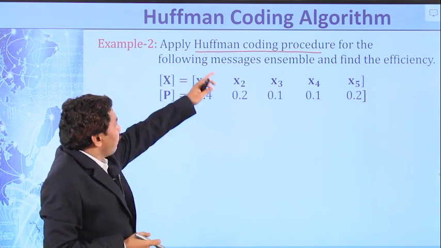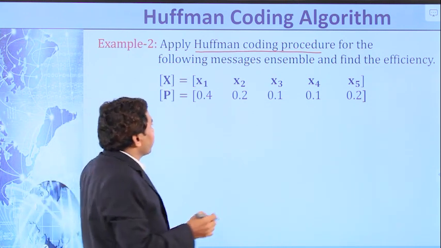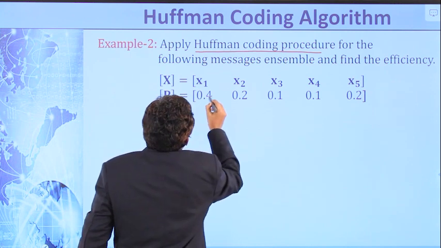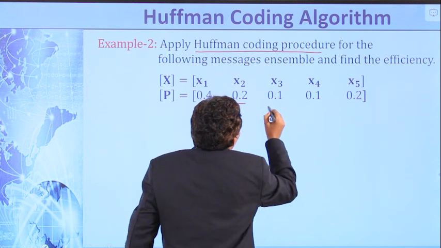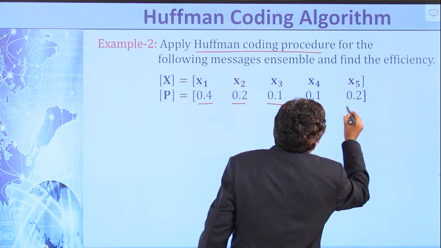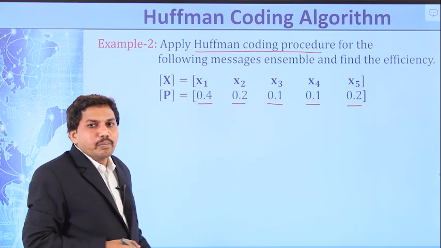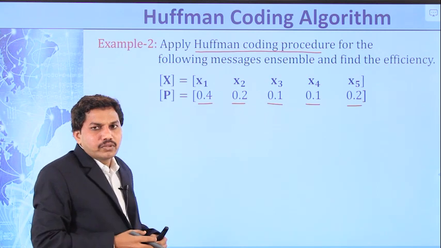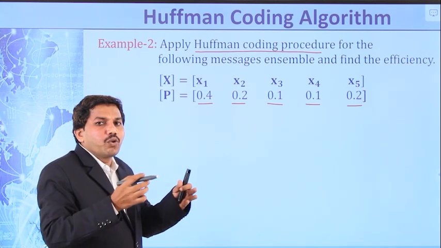Here 5 messages are there, x1, x2, x3 up to x5, and the respective probabilities are 0.4 for x1, 0.2 for x2, 0.1 for x3, 0.1 for x4, and 0.2 for x5. Before solving this problem, you can verify whether the sum of the probabilities equals 1 or not.